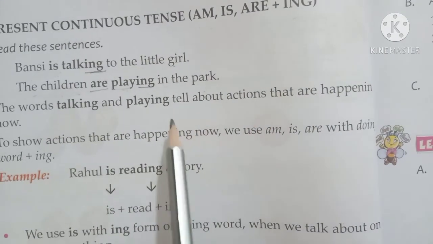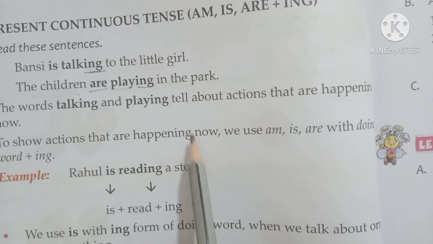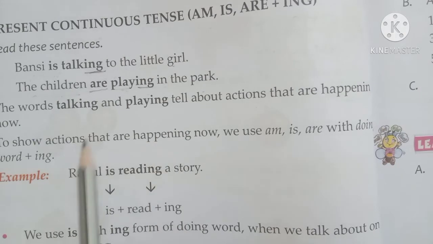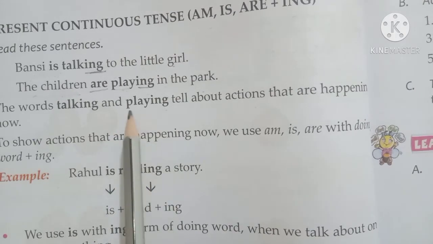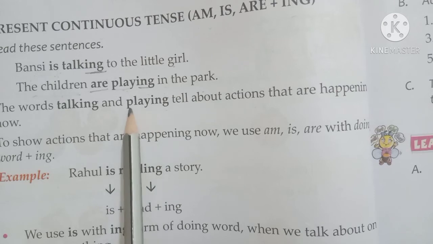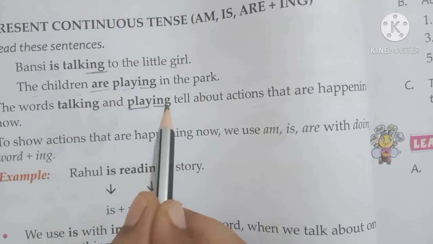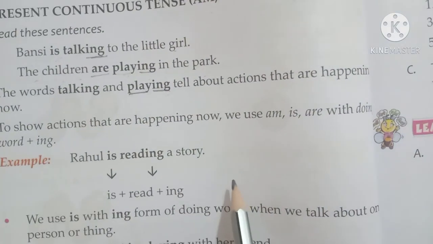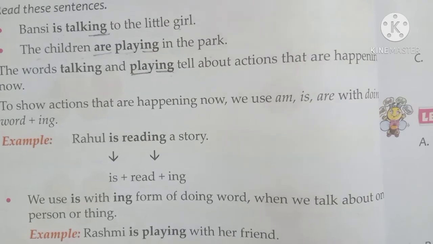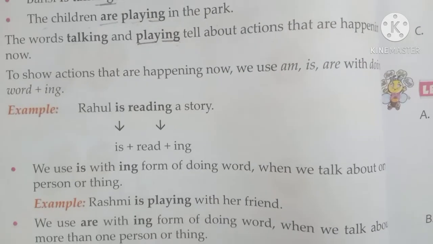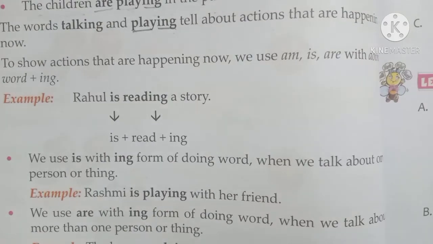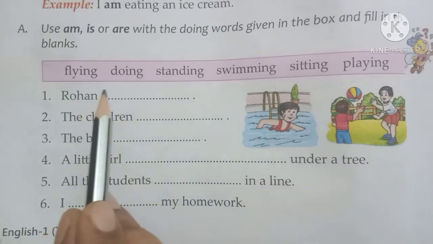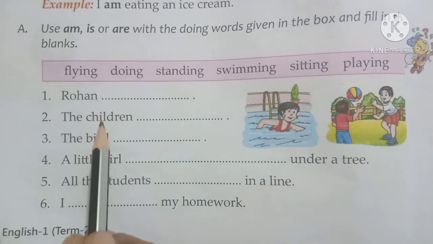To show the actions that are happening now, we use am, is and are with doing words by adding ing. Okay children, we are adding ing to the doing word. Play is a doing word and ing we are adding because it is happening now. Now here also we have few examples and we will also do an exercise with this. Like we have a help box over here, we can use this help box and fill in the blanks.